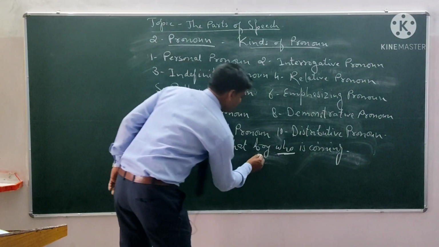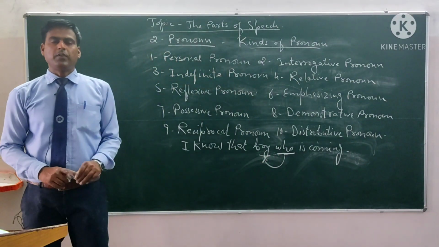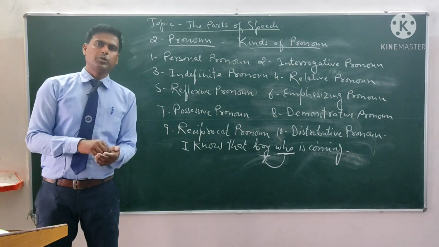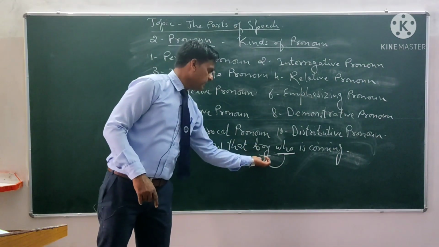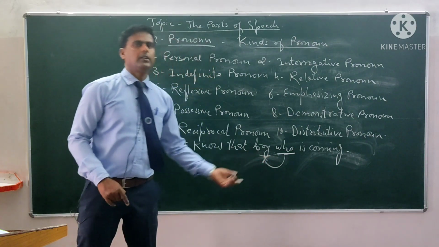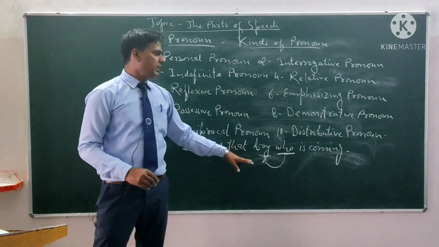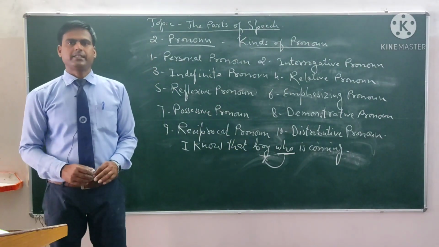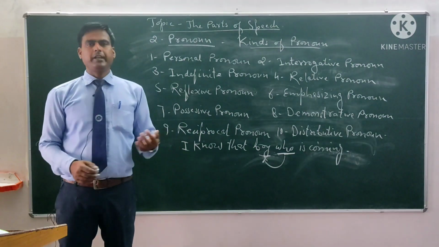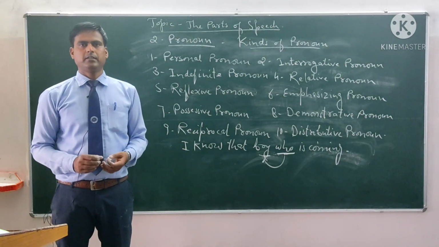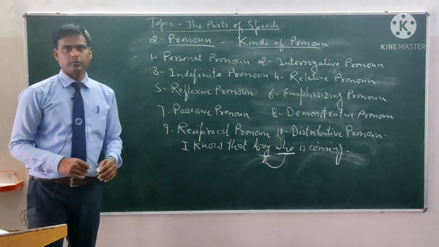And boy is the antecedent of this pronoun. This is the noun for which the pronoun is going to be used in the relative pronoun. The noun is called the antecedent of that pronoun. And we use the relative pronoun in complex sentences. So this is the example of relative pronoun.